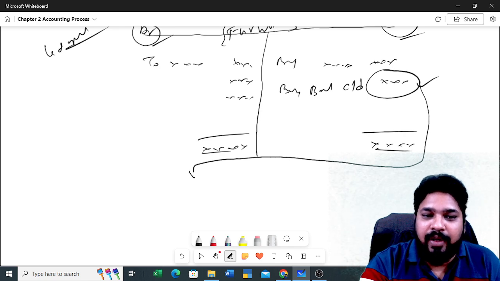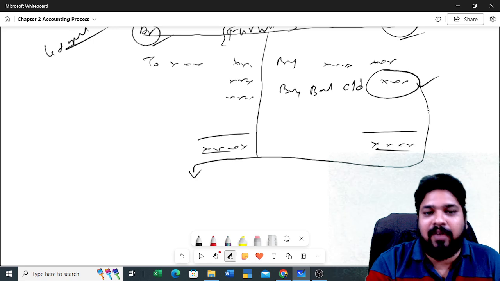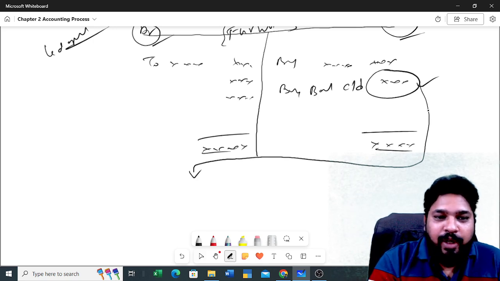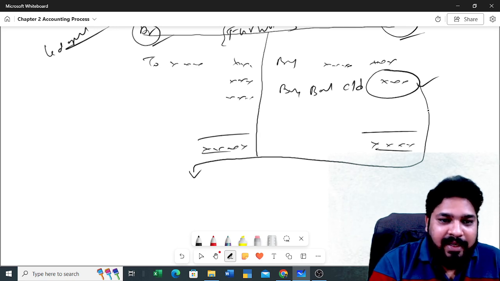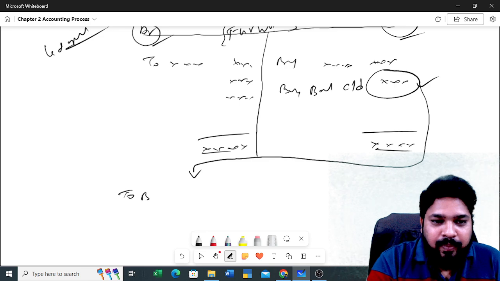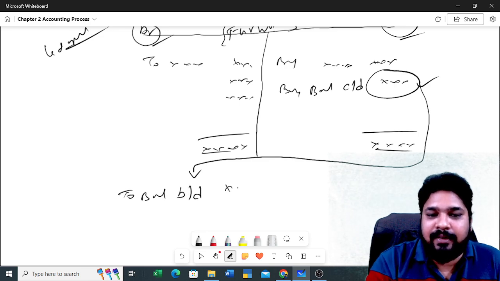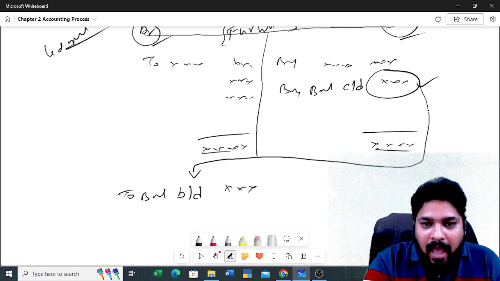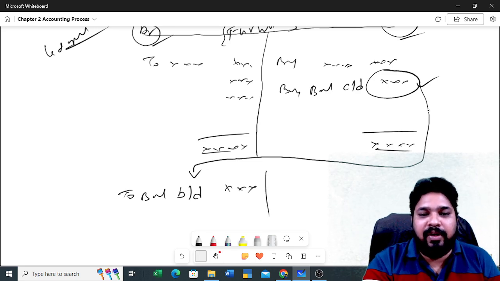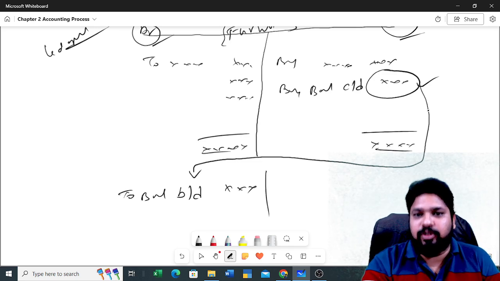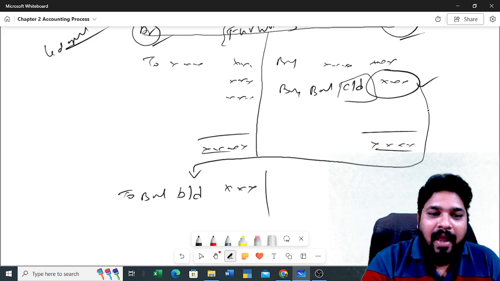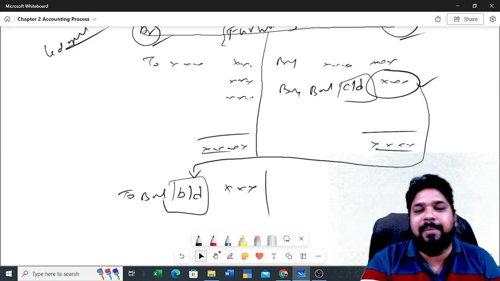So again you need to bring it here. Again we'll start our accounting for the next year. So this balance carried down we need to bring down here as balance brought down. The same amount you will carry forward to the next year, and you will continue your accounting for the next year. So this is nothing but the closing balances, and these are nothing but the opening balances.